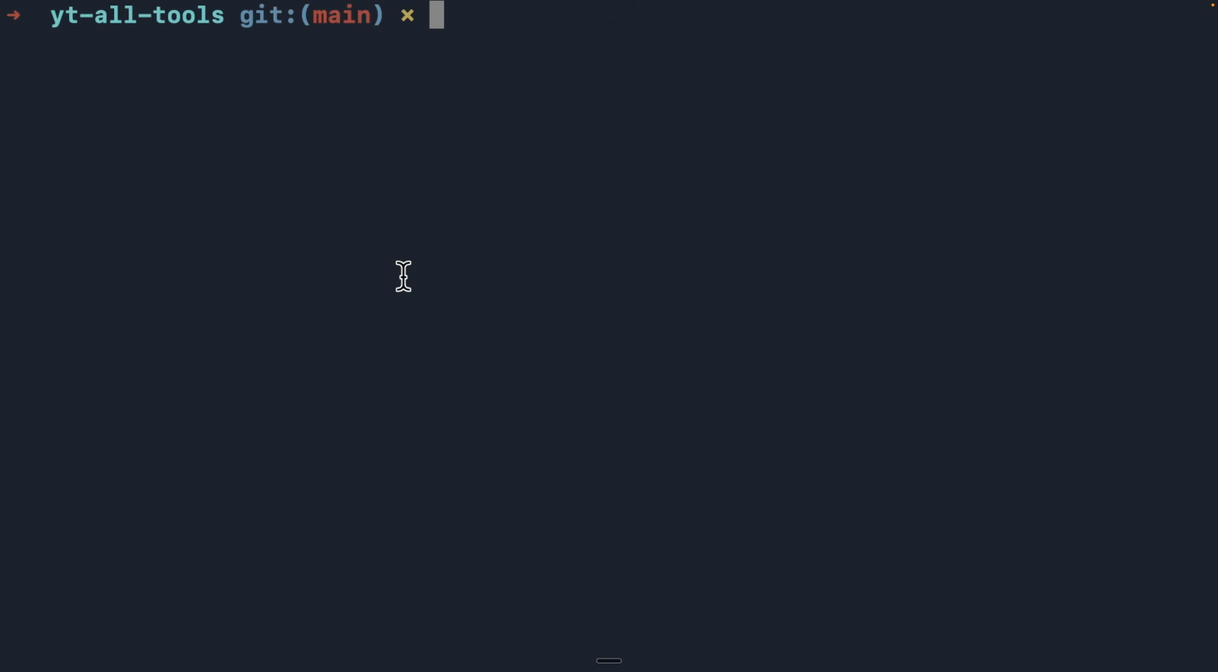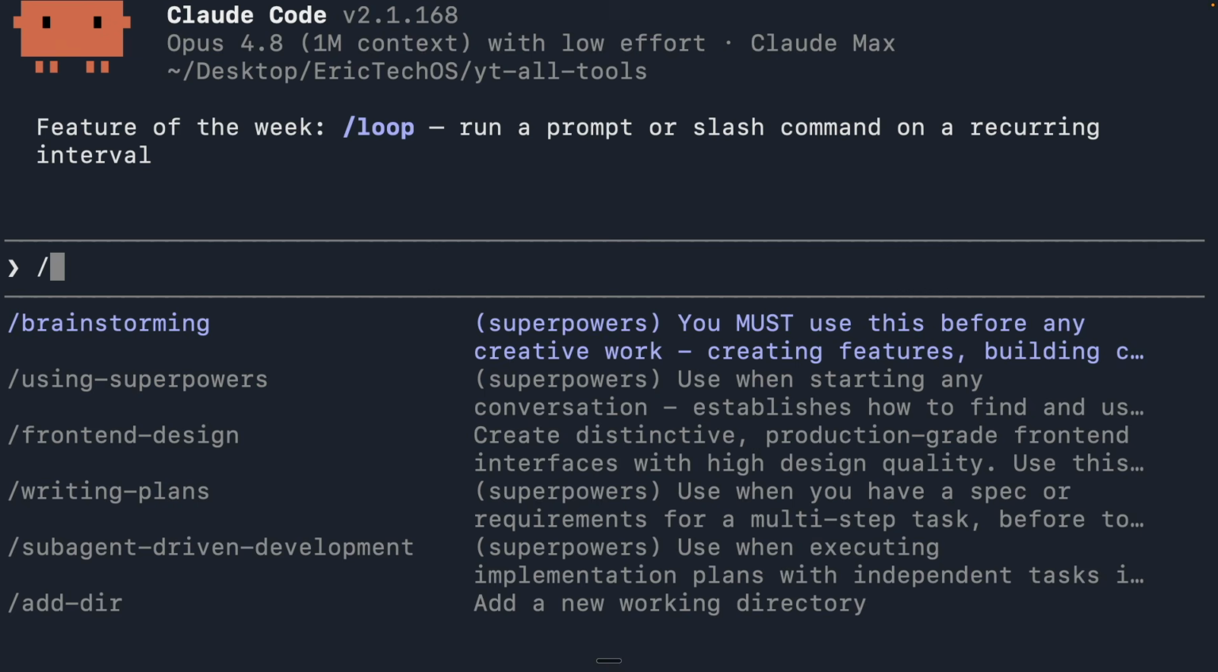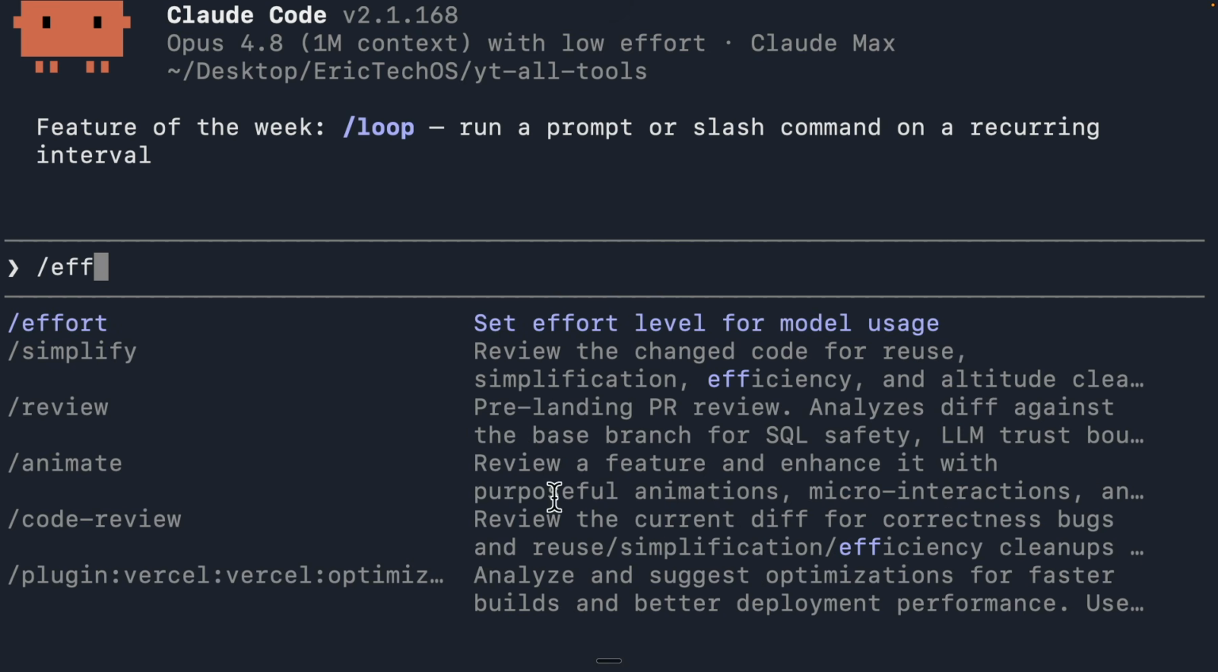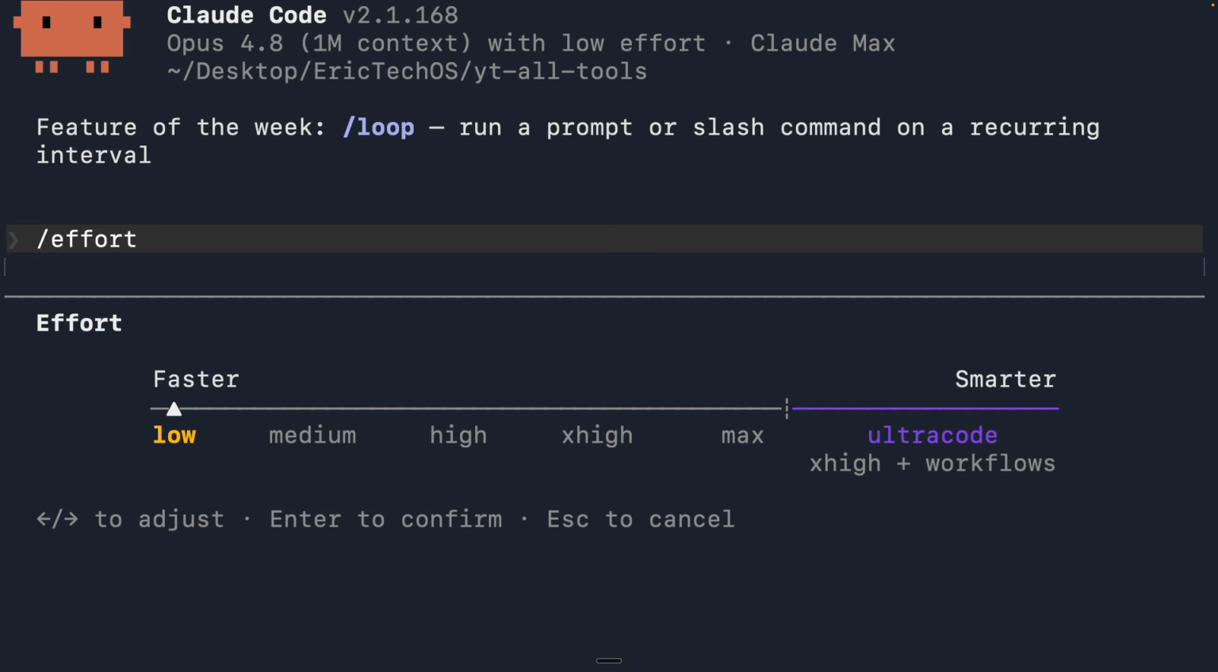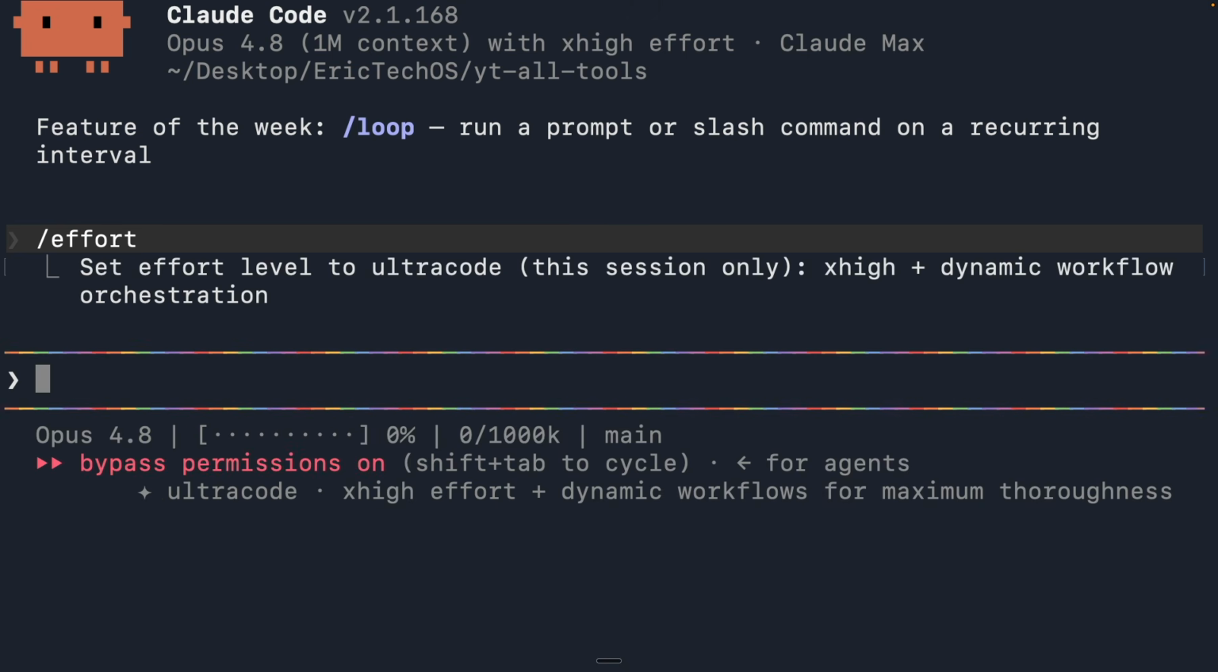Okay, so to show you a practical demo, here you can see I have cd'd into my current repository. And what I'm going to do here is start my Claude Code session. And simply all I have to do here is type in /effort, and it's going to set the effort level for our current model usage. So in this case, I'm going to click enter, and you can see that we can set this to UltraCode right here, and I'm just going to click enter. Okay, so now you can see we're in UltraCode.